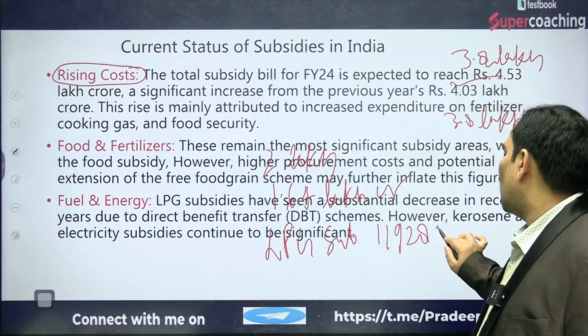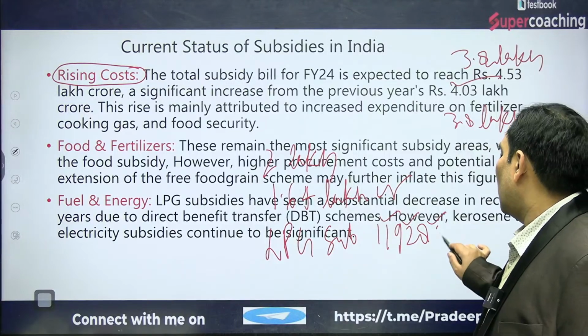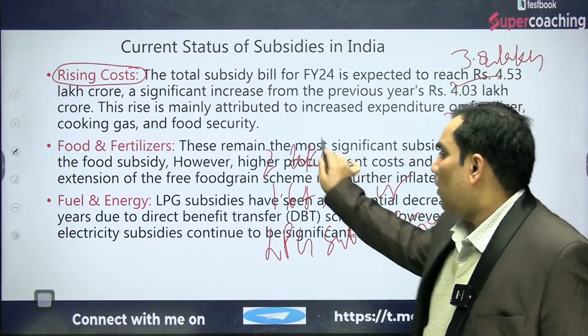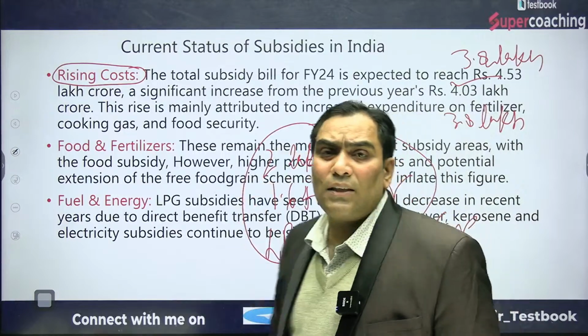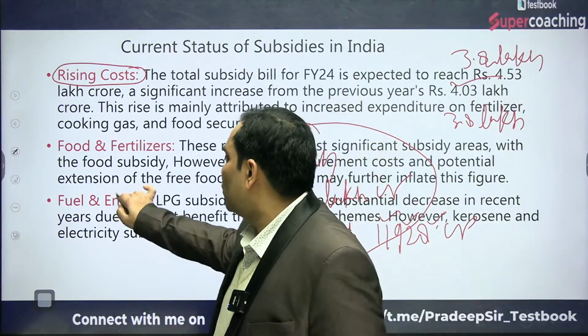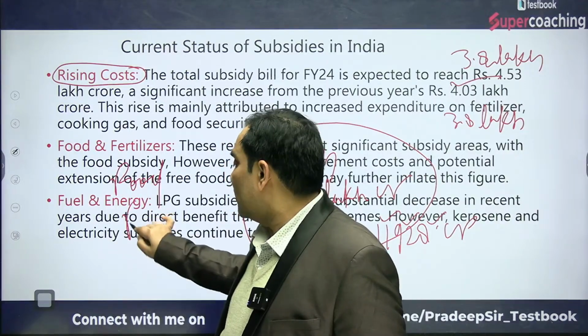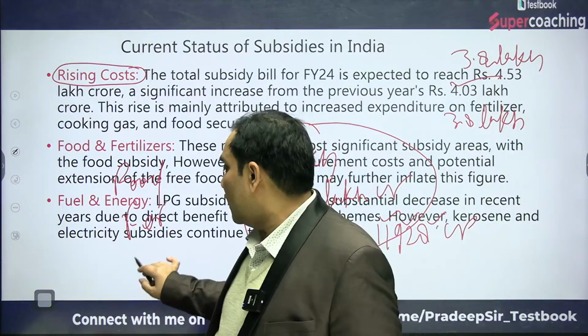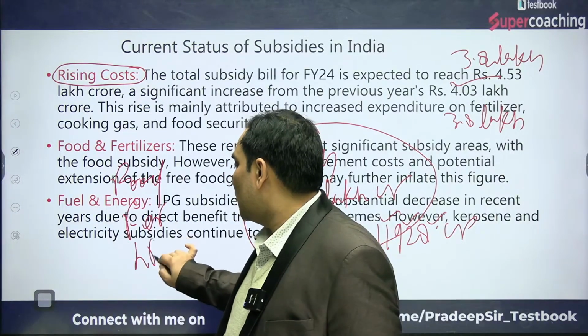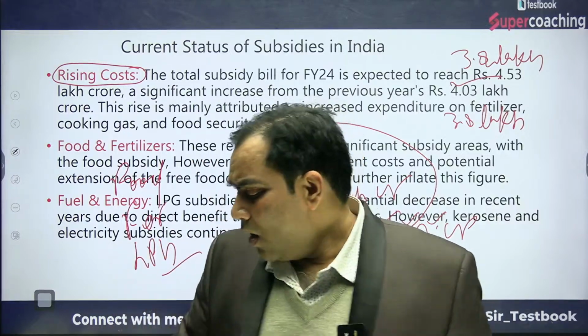11,928 crore is being provided. So they may ask in ascending or descending order. Maximum weightage is given to the food subsidy. After that it is the fertilizer subsidy. After that it is the LPG, fuel or energy subsidy.